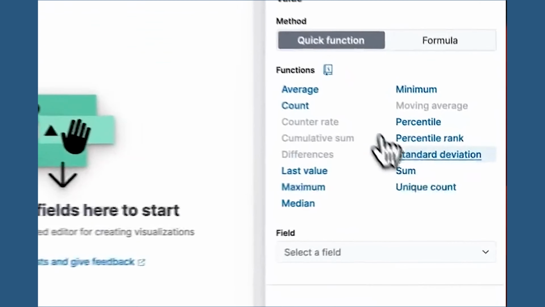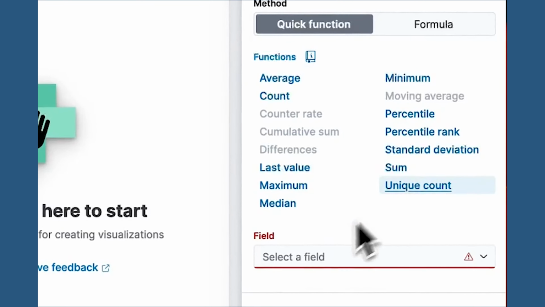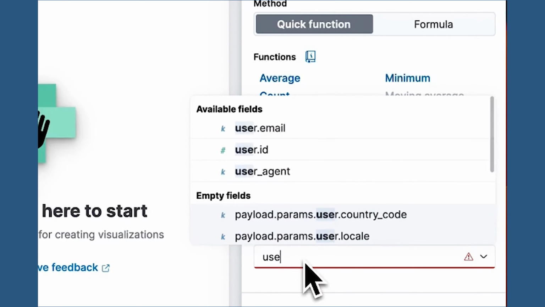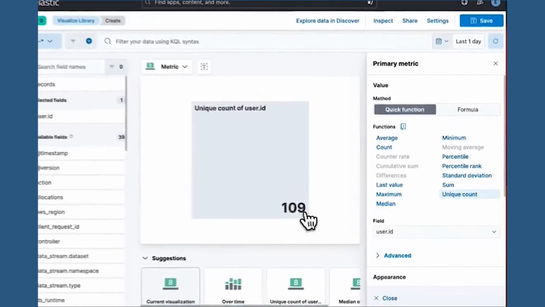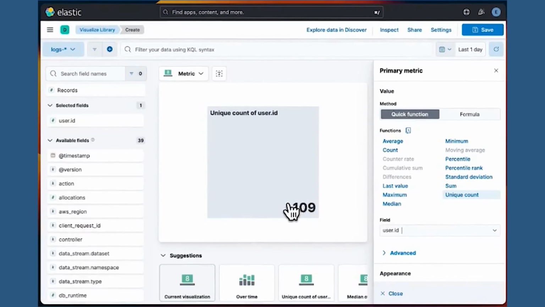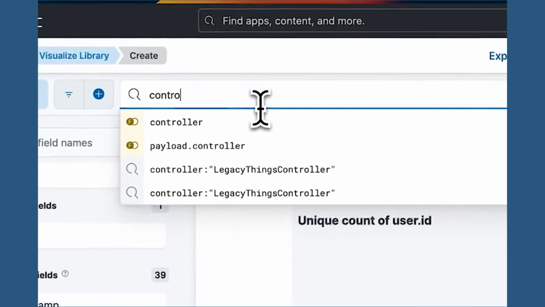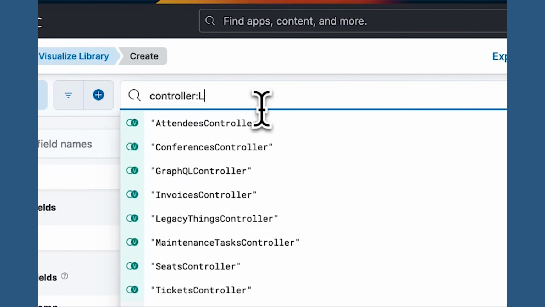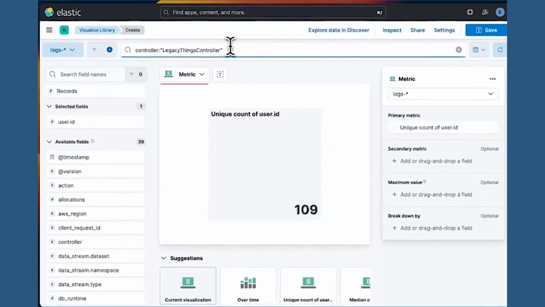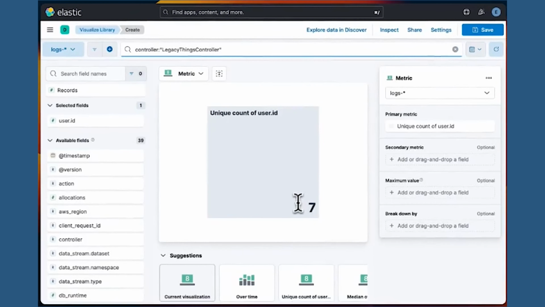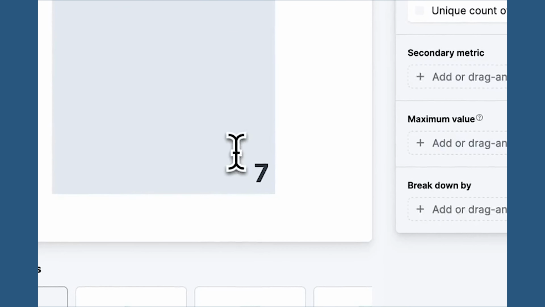So we want to count the unique users by user ID. And we got the number, 109. But that's for all our app. We want to see exactly who's hitting the legacy controller. So we can filter by the legacy things controller. And there you go. We have 7 users that are using this legacy controller.